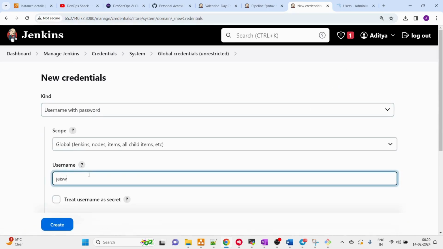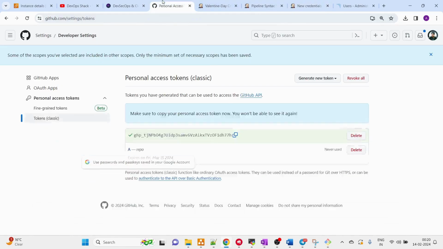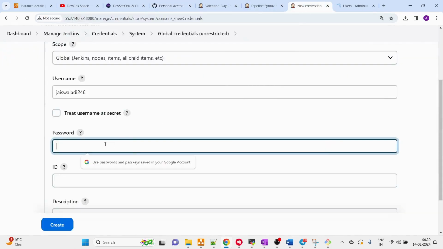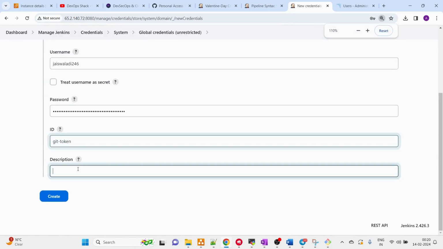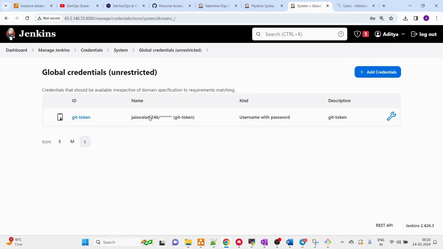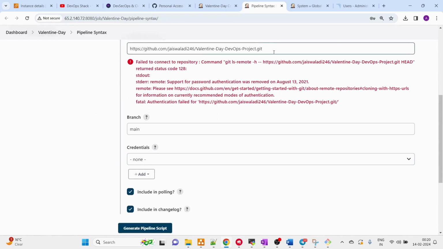Username is going to be Zaiswal Adi246, and the password is going to be the token that we just generated, which is this one. Make sure to copy this token somewhere because it won't be visible afterwards. And here the token name is going to be git-token. Description, paste it here, click on create. And now we need to refresh the page so that the token is available.